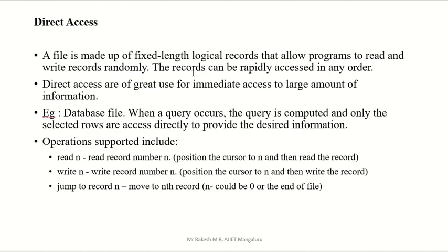Second method is the direct access. What do you mean by direct access? A file is made up of fixed length logical records that allow a program to read and write randomly. The records can be rapidly accessed in any order. In the previous case we saw sequential order, that is the name itself, sequential access. But here direct access means no need to go sequentially. If you have 100 files and you need the 78th file, directly you can go for the 78th file. That method is called direct access.